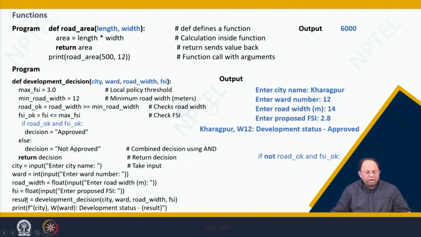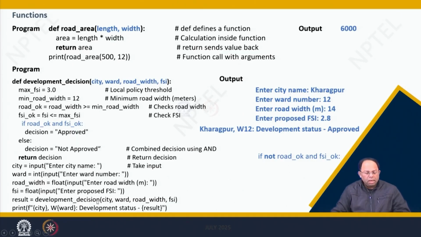And then we run the actual function. How do we do that? We are storing the value that the function returns in the variable result. So, result is equal to development_decision, which is the name of the function, and within brackets I pass on all the arguments like city, ward, road width and FSI. Then I am printing with an f-string: city, ward, and the development status, which is nothing but the result. So, result is basically the call of the function development_decision.